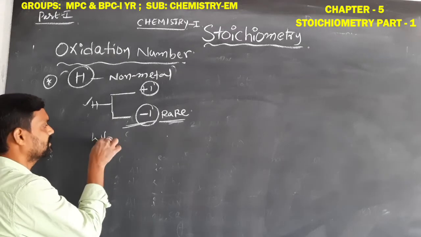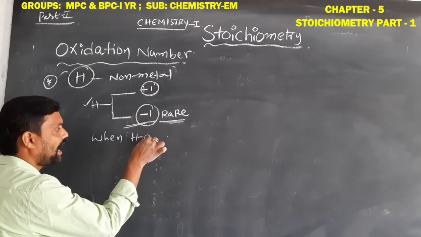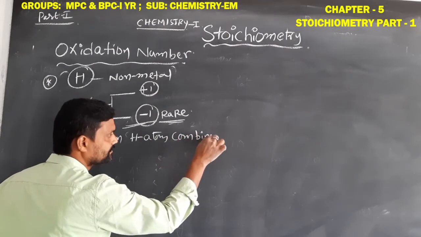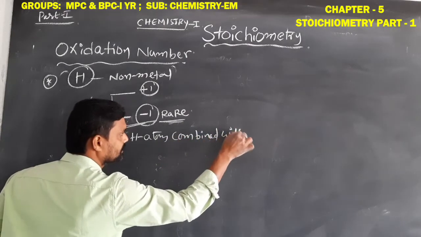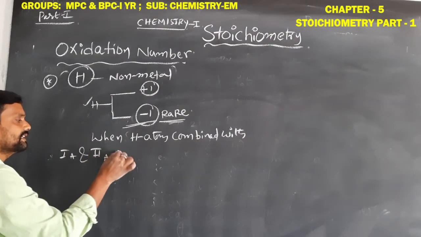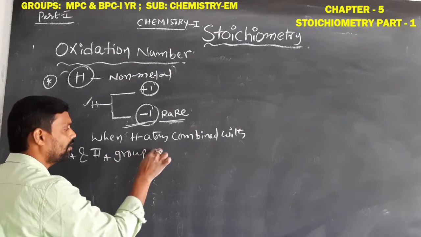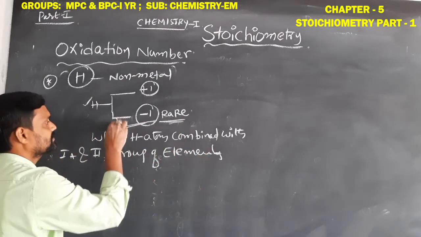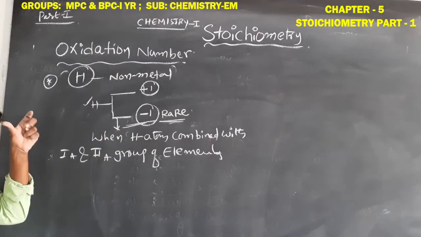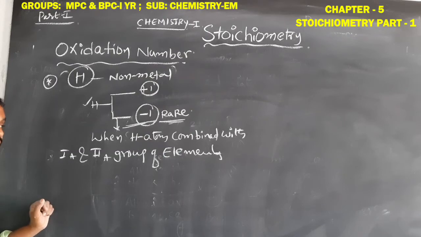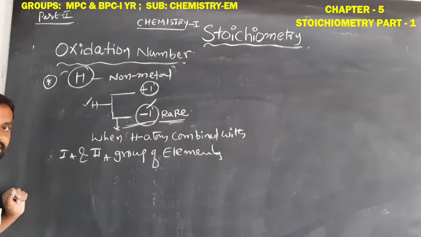When hydrogen atom is combined with first A or second A group of elements. What is that, students? When hydrogen atom is combined with first A group or second A group of elements, in the compounds only hydrogen will show the -1 oxidation number.